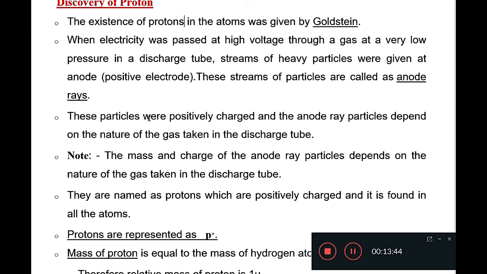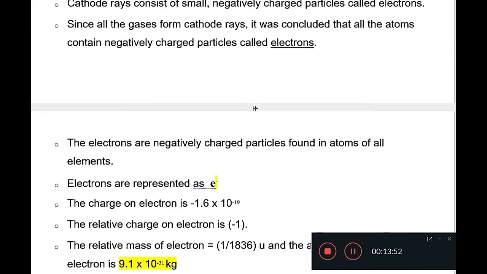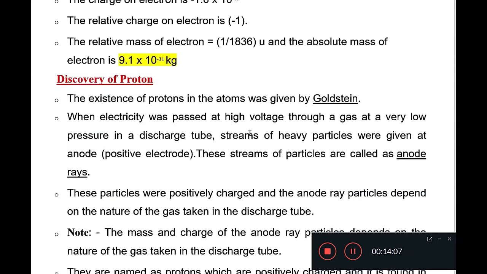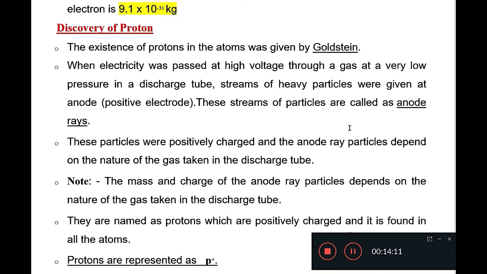These rays are made up of positively charged particles. Okay, so these anode rays are made up of positively charged particles, and we know already that the cathode rays are made up of negatively charged particles, which were called electrons. Similarly, the rays which are coming from the anode are made up of a stream of particles, and anode rays are positively charged.